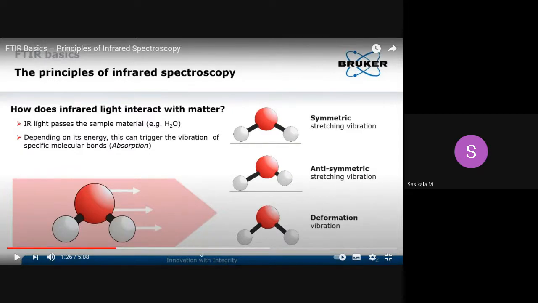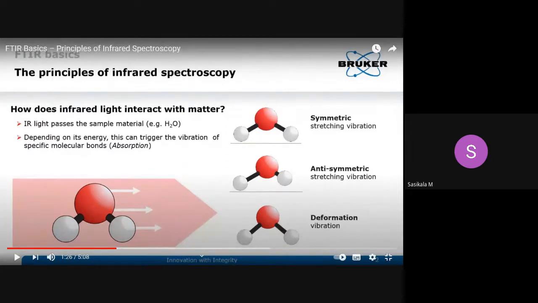Plane represents with respect to the central atom. What is the central atom? Carbon atom. That you consider as the plane for the other two atoms. If the two atoms are inside the plane, then the bending vibration is called in-plane bending. If the two atoms are outside the plane, then it is called out-of-plane bending.